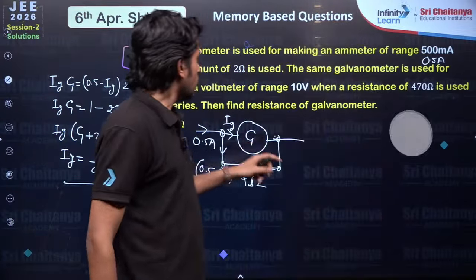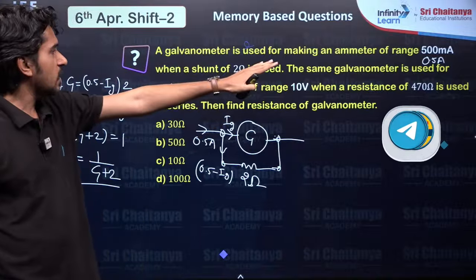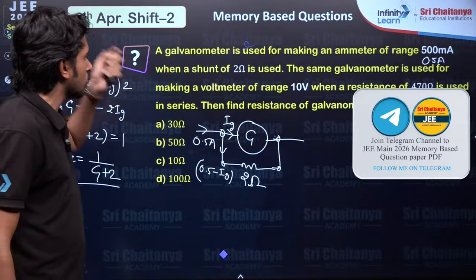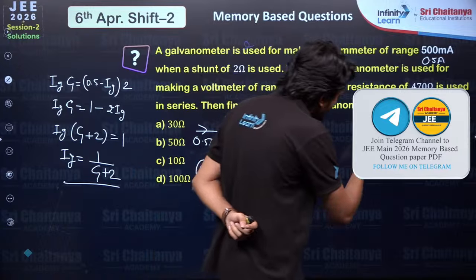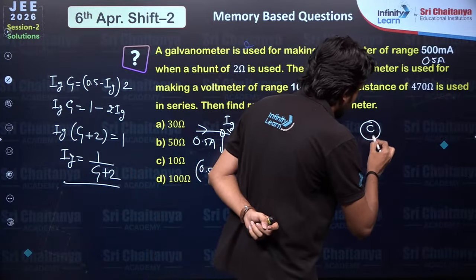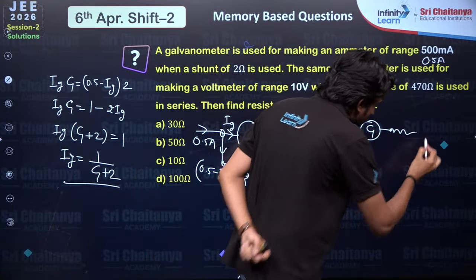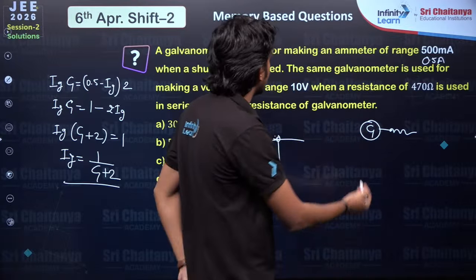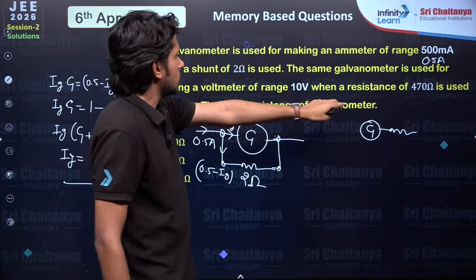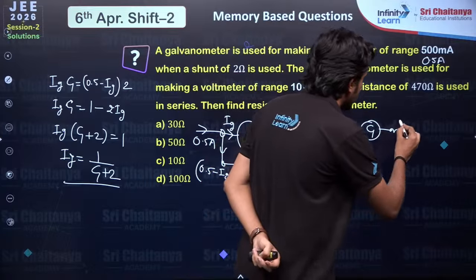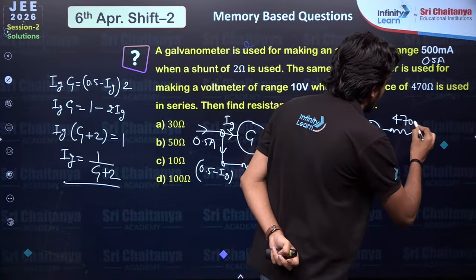Okay. Now the same galvanometer is used for making a voltmeter. For making a voltmeter, we use a very high resistor in series combination. Okay. So the resistance is given as 470 ohms.